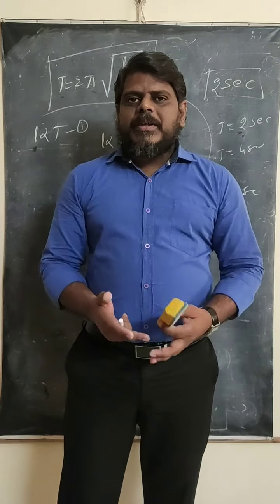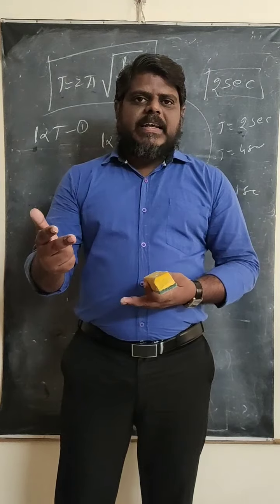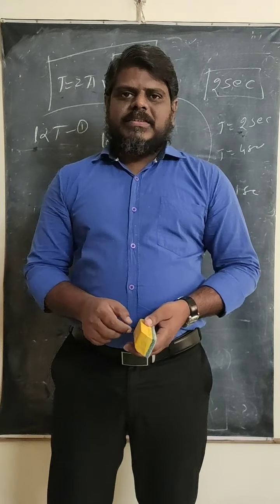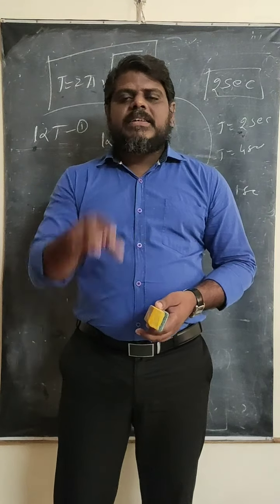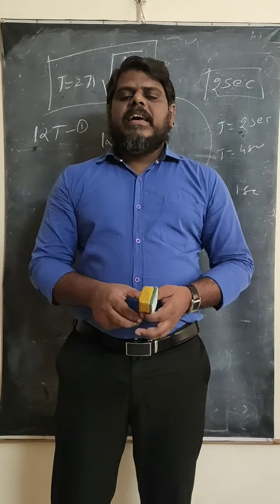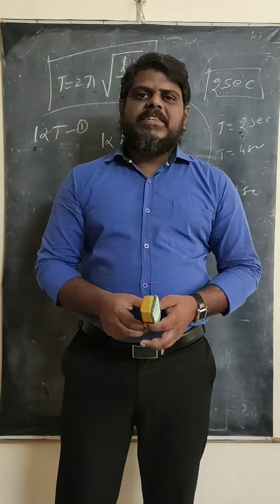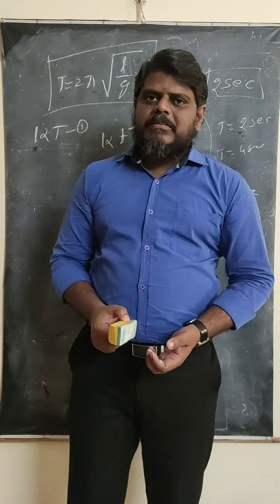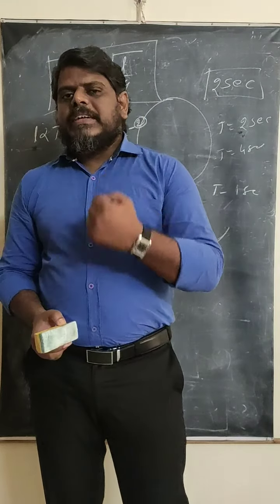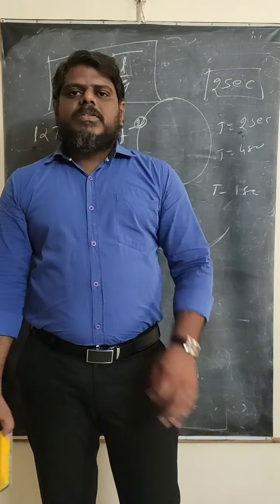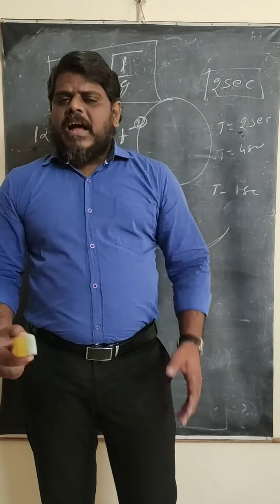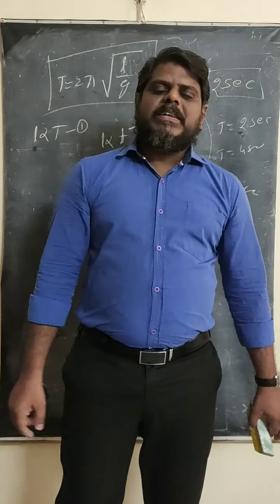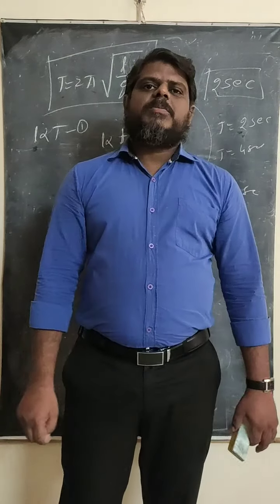So what is going to happen here? When the temperature increases, the time period increases and the time is going to be lost. When the temperature decreases, the time period also decreases, then what happens? The time is going to be gained. So simply, in summer the clock is going to lose time, in winter the clock is going to gain time. So this is how the loss or gain takes place. And who is responsible for this? The thermal expansion, or the linear expansion, is responsible for this.